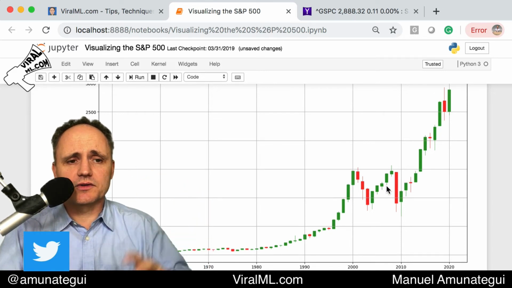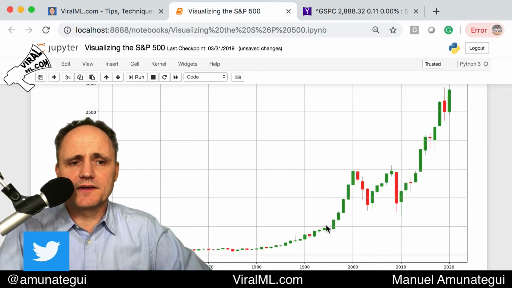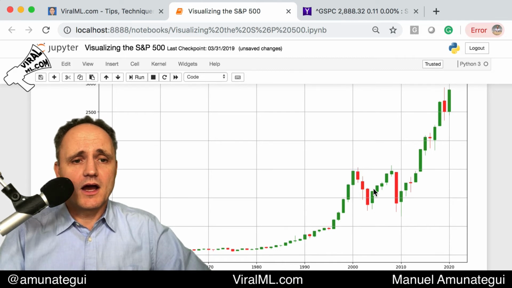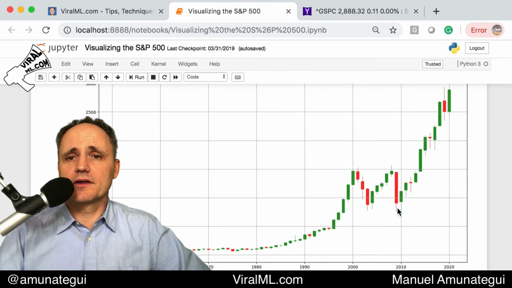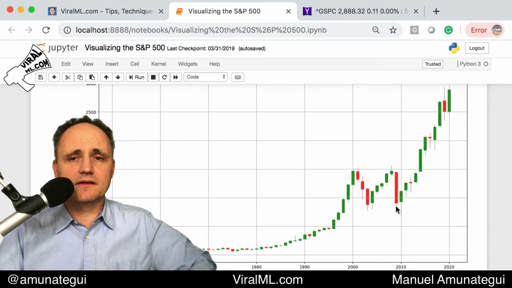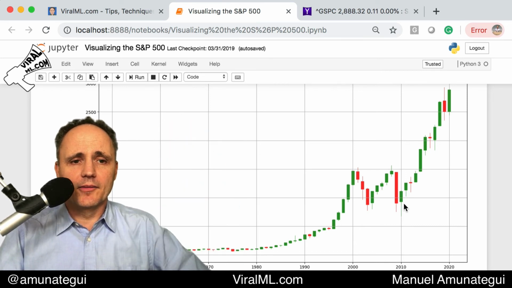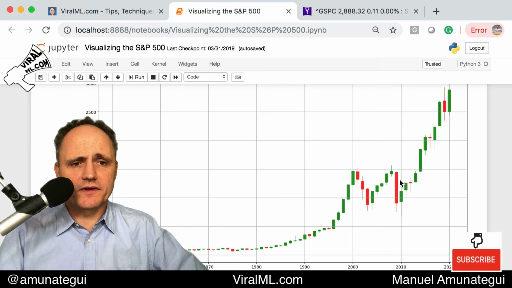But just looking at it visually here and not worrying too much about the details, we clearly see a very strong trend leading up to 2000. It's true, right? We had this huge bull market before the tech bubble. Same thing here, very strong trend. A very strong downtrend. This uptrend not as strong, right? Kind of a bit meandering, and leading up to the Great Recession, the real estate bubble, right? And just look at this crash, very strong crash, one big bar. The entire year went down, right? This looks like 2008, 2009, right?